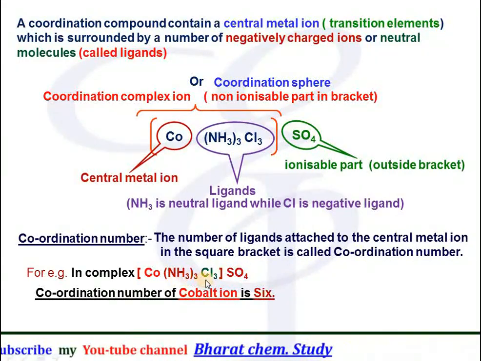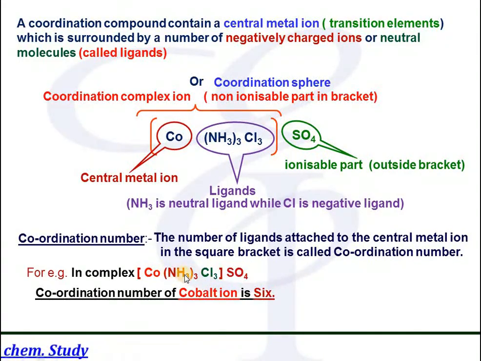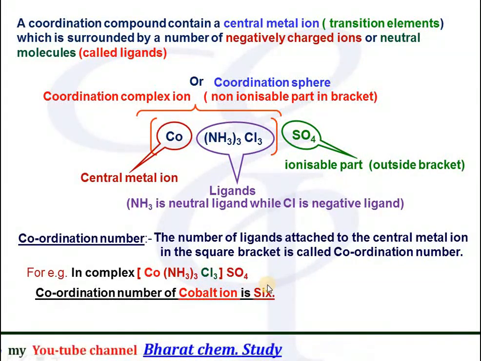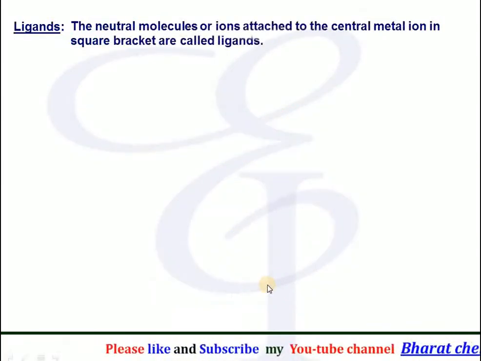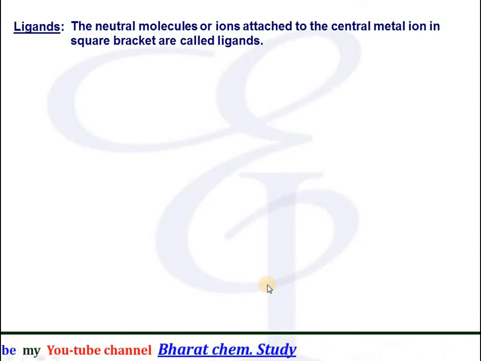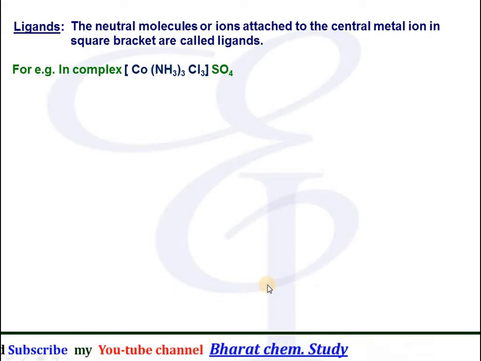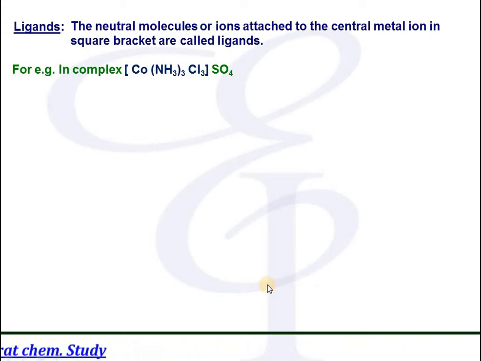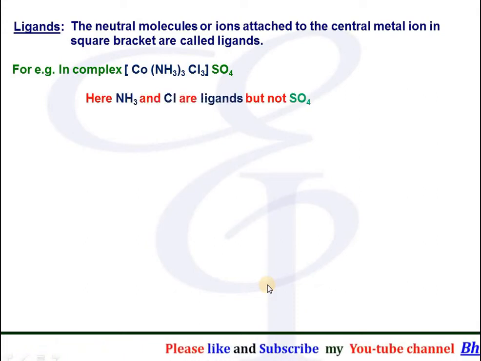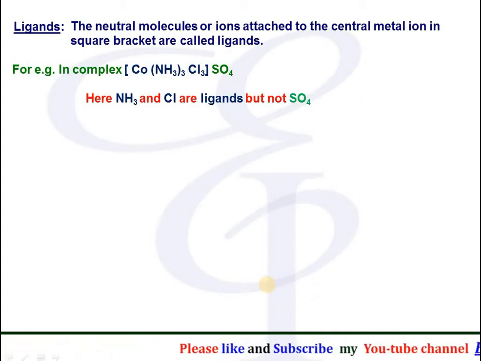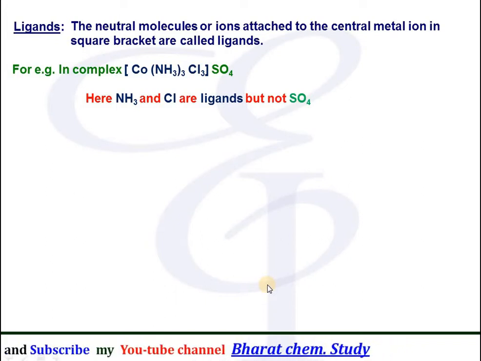Only the molecules or ions present within the bracket are called ligands, and depending upon how many molecules or ions are present in total, that is called its coordination number. Ligands: the neutral molecules or ions attached to the central metal ion in the square bracket are called ligands. For example, in this complex [Co(NH3)3Cl3]SO4, ammonia and chlorine are ligands, but sulfate is not a ligand because it is present outside the bracket.